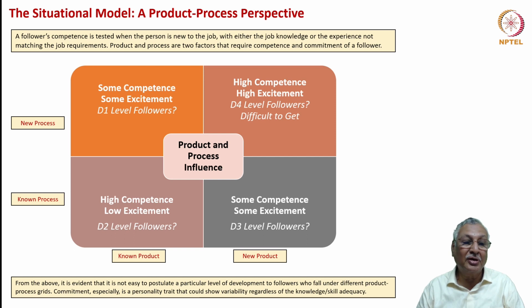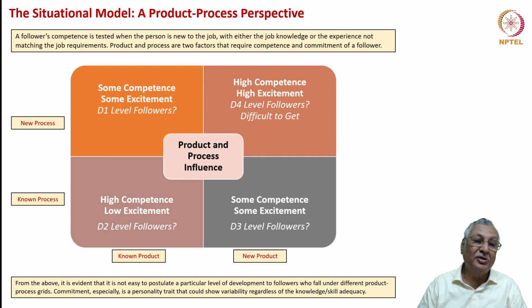Similarly, if you have a new product which is to be manufactured with a known process, there is some competence because people have worked on the process, and there is also some excitement because turning out a new product based on the known process is some challenge. These people typically are the D3 level followers. Then you may have a known product which is being manufactured through a new process. There is some competence available again because the product is known, although the process is unknown. And there is some excitement because again you are having some challenge.